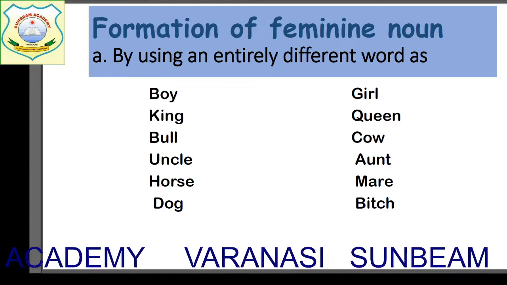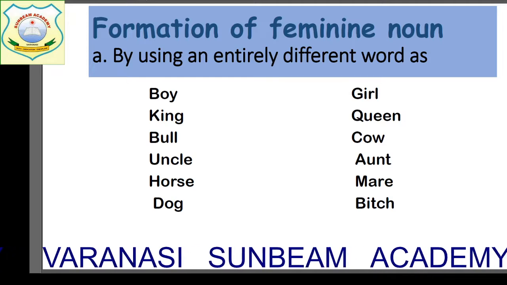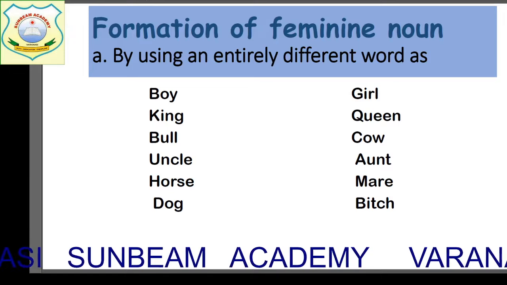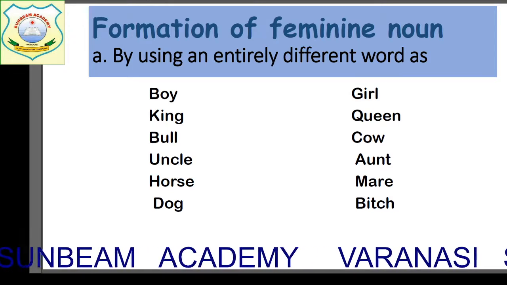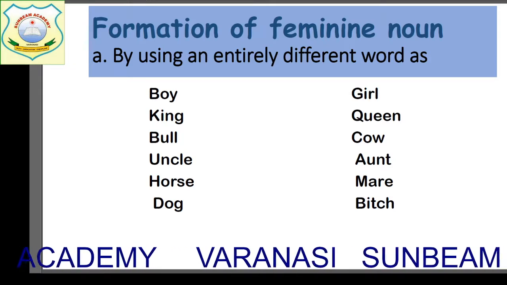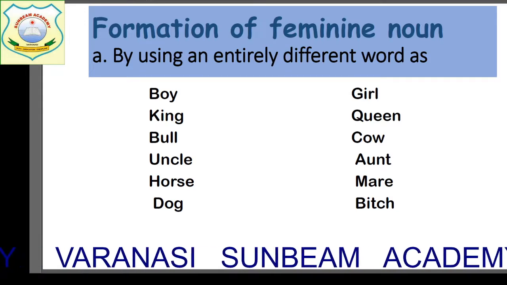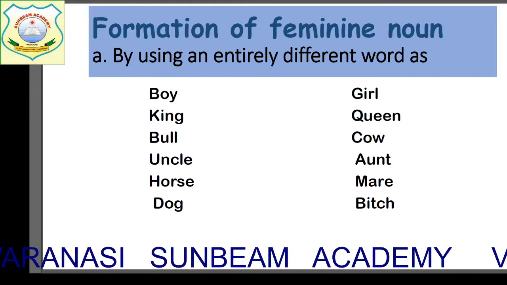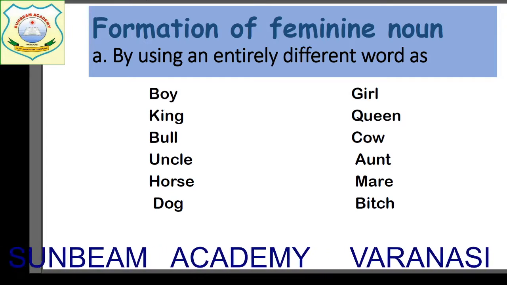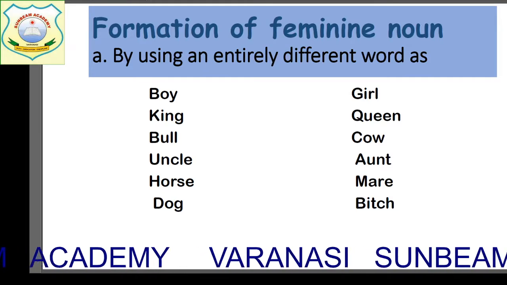Now children, we'll see certain ways of changing a masculine to a feminine gender. Like the first way you see, that we use an entirely different word for feminine gender. Like the first one you see the example, that is boy, and the feminine of boy is girl. It's an entirely different word. You can see king. King is masculine, but the feminine of king is queen. Entirely different word. Bull, feminine of bull is cow.